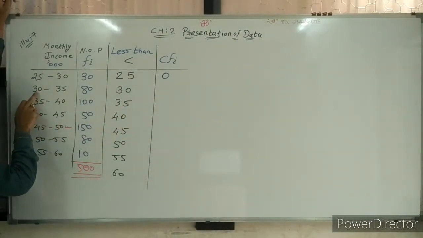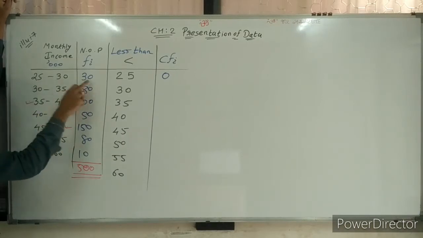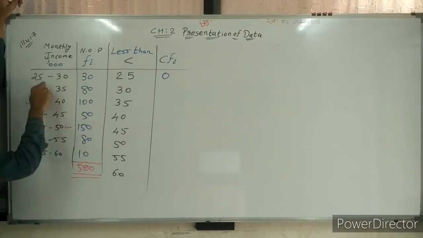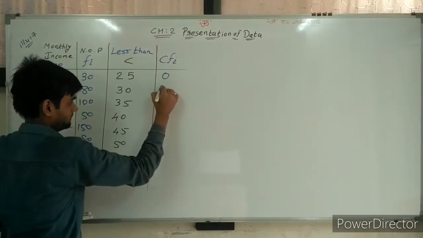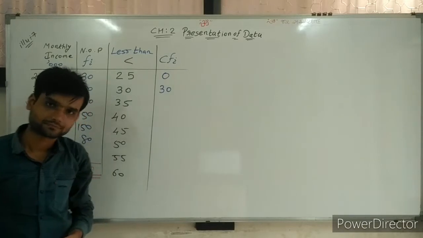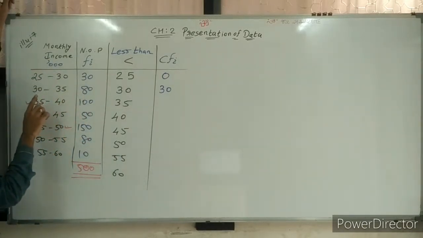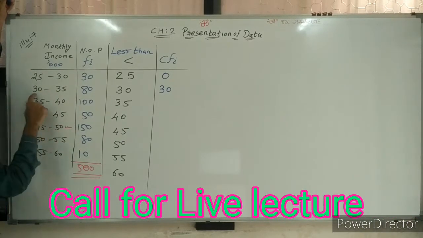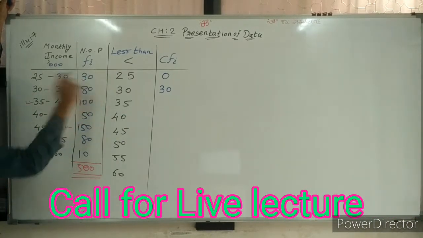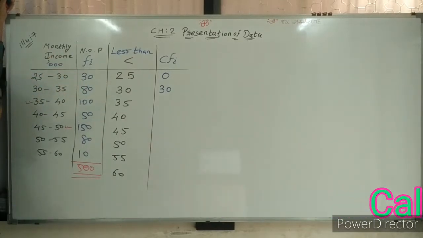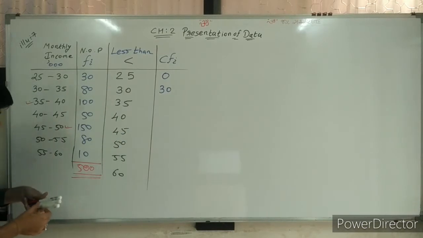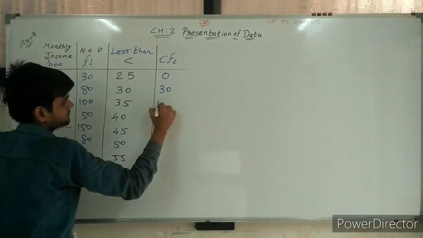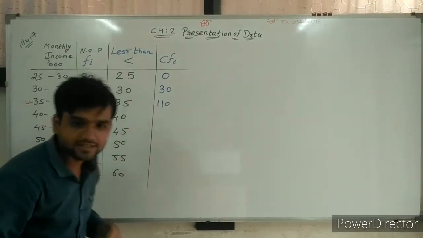Now think less than 30,000. Less than 30, only 30 persons are there. So write 30. Now less than 35 means up to this. So 80 and 30 both are less than 35,000 salary. So 80 plus 30, 110.